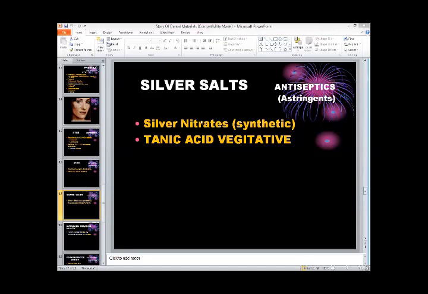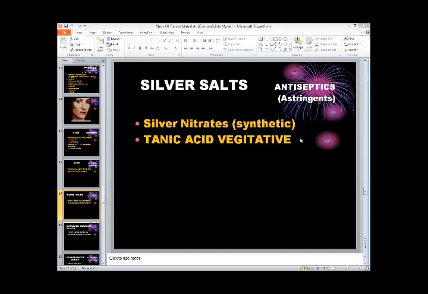we are concerned with these two materials. Silver salts are available in the market, and we are using them in dentistry. Astringents are those compounds which kill the bacteria. They coagulate, they precipitate, or they oxidize or deoxidize. Antiseptics have different ways of killing the bacteria.